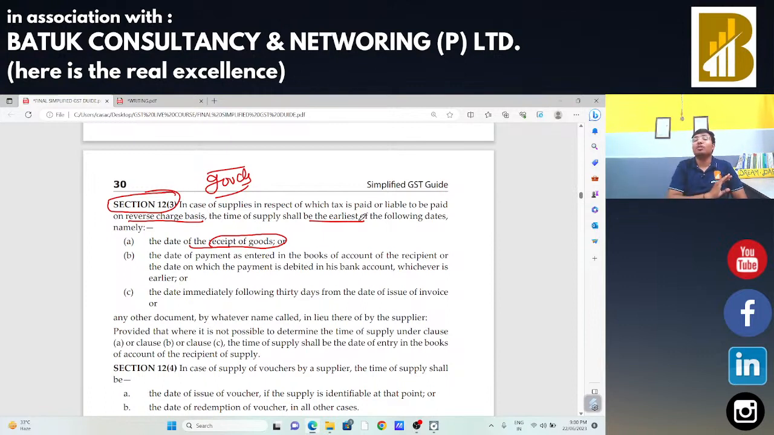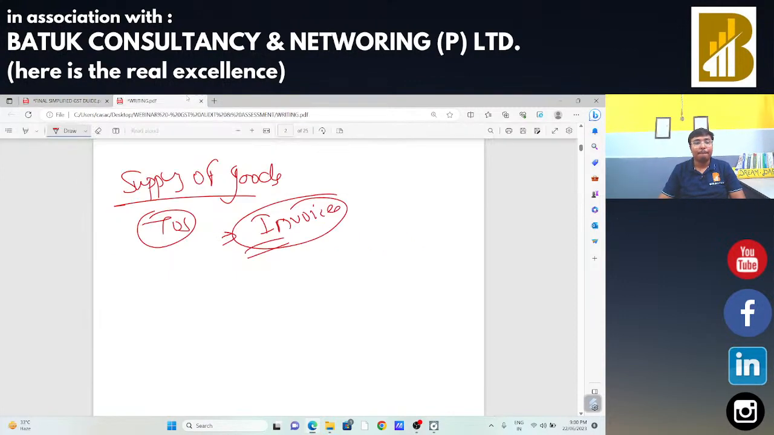And when the payment entries were made in the books of accounts, when it was received in the bank, you need to check these things also. So the date of receipt of the goods, the date of payment as entered in the books of accounts or payment debited in the bank account, whichever is earlier, or immediately 30 days from the date of issue of invoice. Of these three, whichever is earlier, receipt of goods, entry in books, and 30 days from the issue of the invoice, that will be the time of supply and tax is to be paid accordingly. Okay.